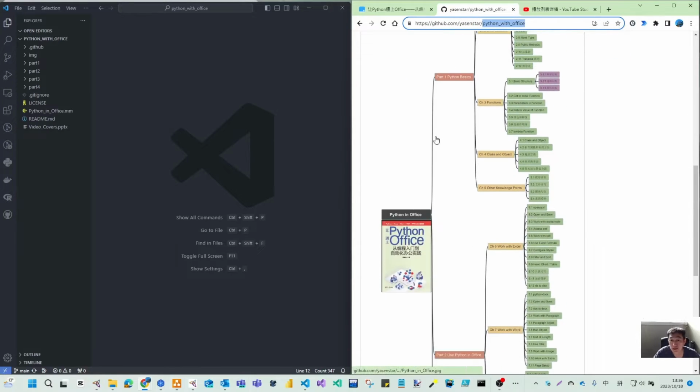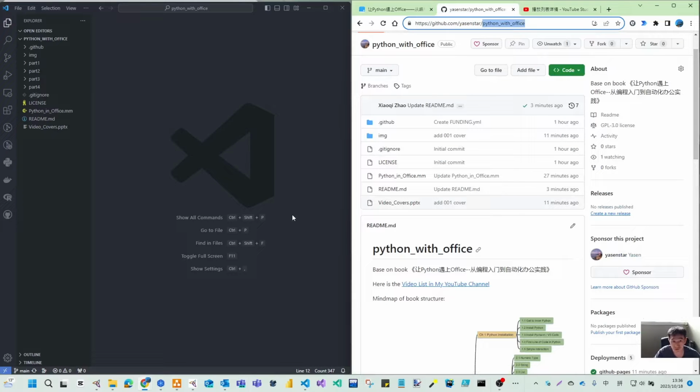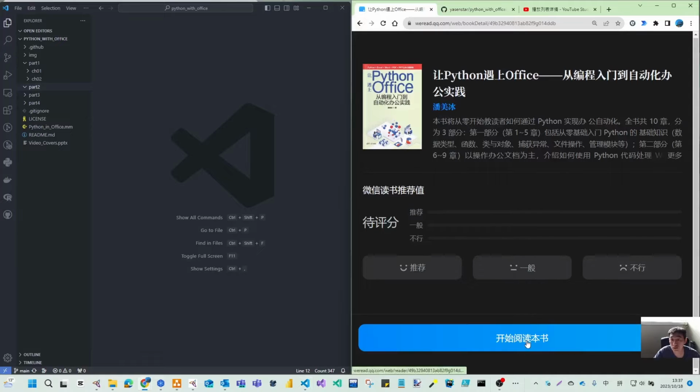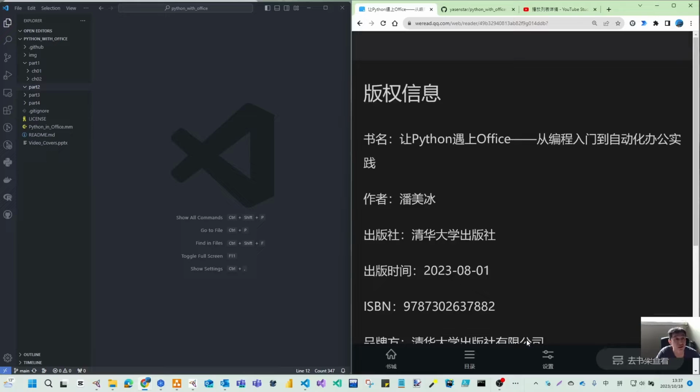And this is the structure of this book, and I pasted this as an image here in case you don't have Free Plan, but you can install that at any time. And then I already created a blank folder per part, per chapter, and within every chapter, I am going to do the Python programs as well as the supporting documents, especially the Office documents.